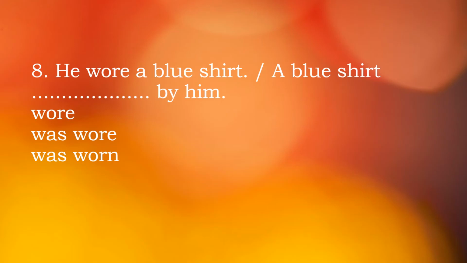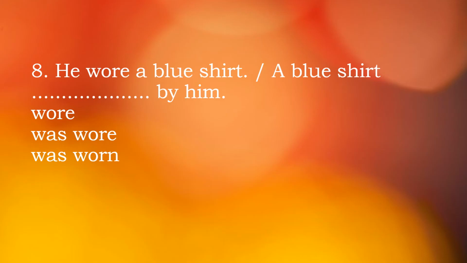Means the objective form of the subject. By, then the objective form of the subject. So a blue shirt, then we should take was, then B3, so owned. Say, a blue shirt was owned by him.